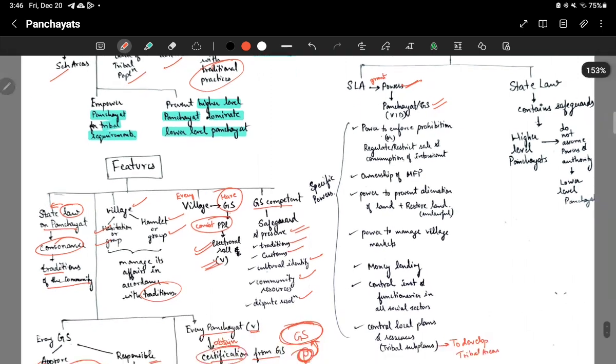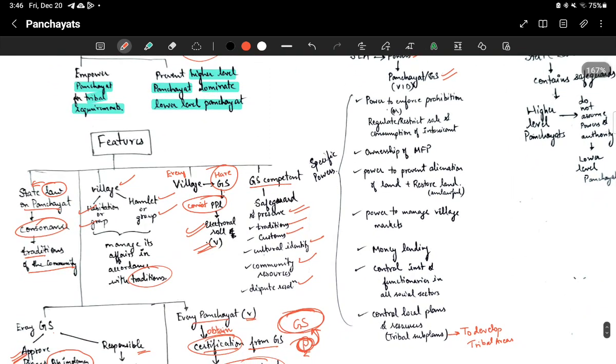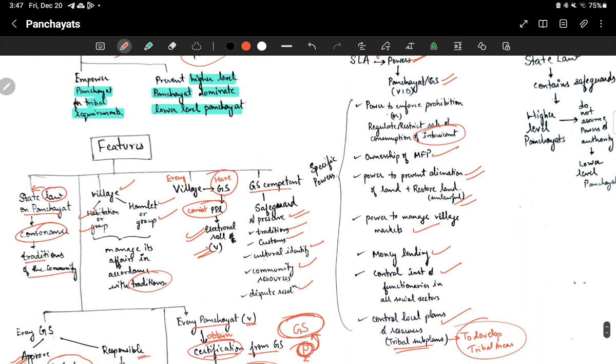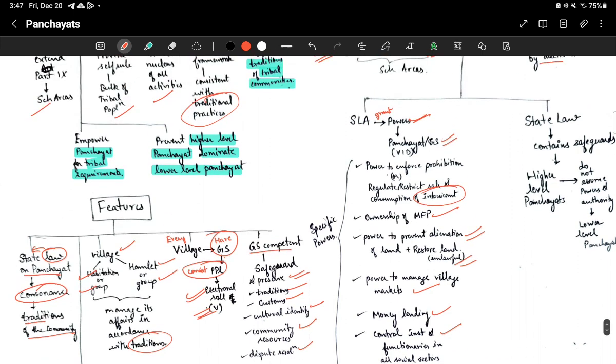However, there are some specific powers which are given to these Panchayats and Gram Sabhas, which are: power to enforce prohibition or regulate, restrict sale or consumption of intoxicants, then ownership of minor forest produce, then power to prevent alienation of land and restore any land which is unlawfully acquired, then power to manage village markets, then money lending, then control institutions and functionaries in all social sectors, then control local plans and resources, basically tribal subplans to develop the tribal areas. So these are the specific powers which are given exclusively to Panchayats and or Gram Sabhas.